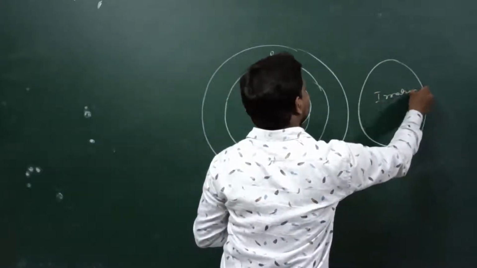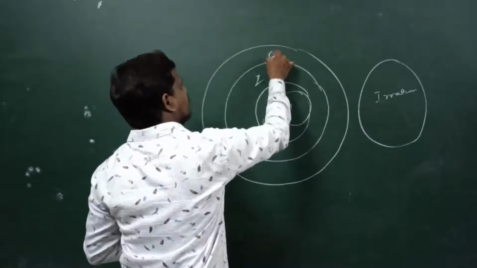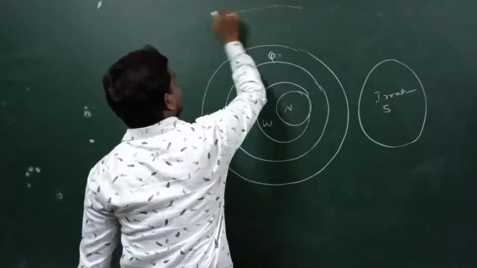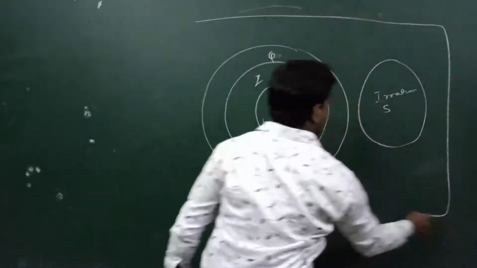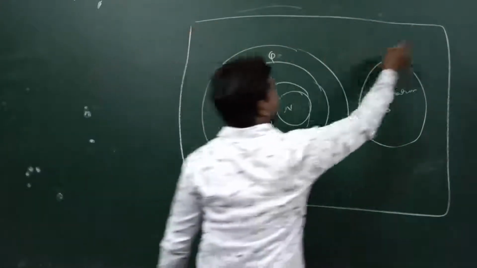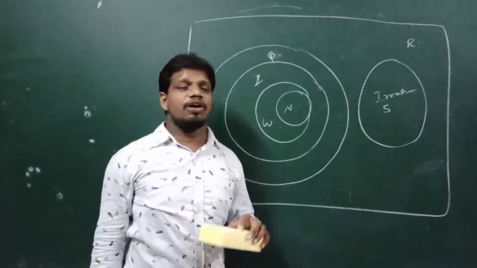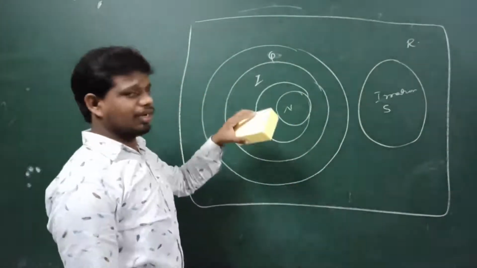And the rational and irrational numbers together we call real numbers. Did you understand? Like that we can express the definitions of all the number system.